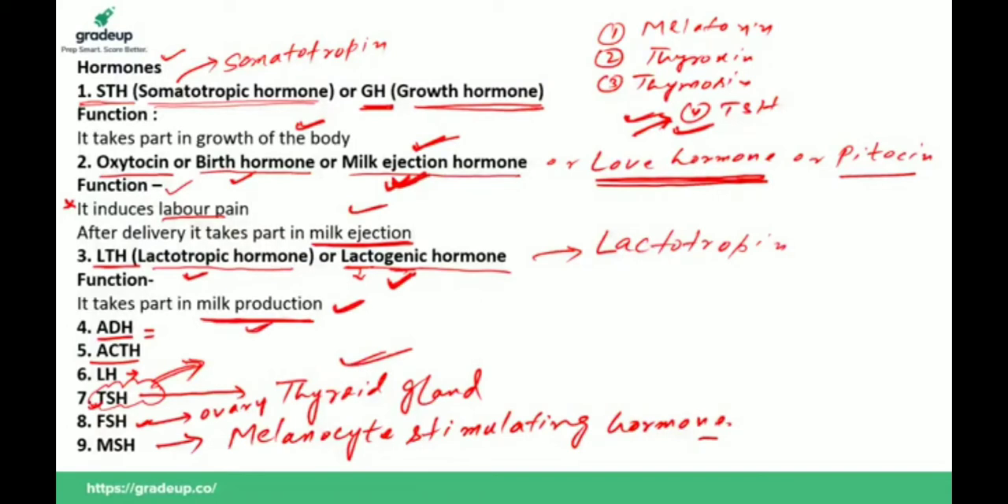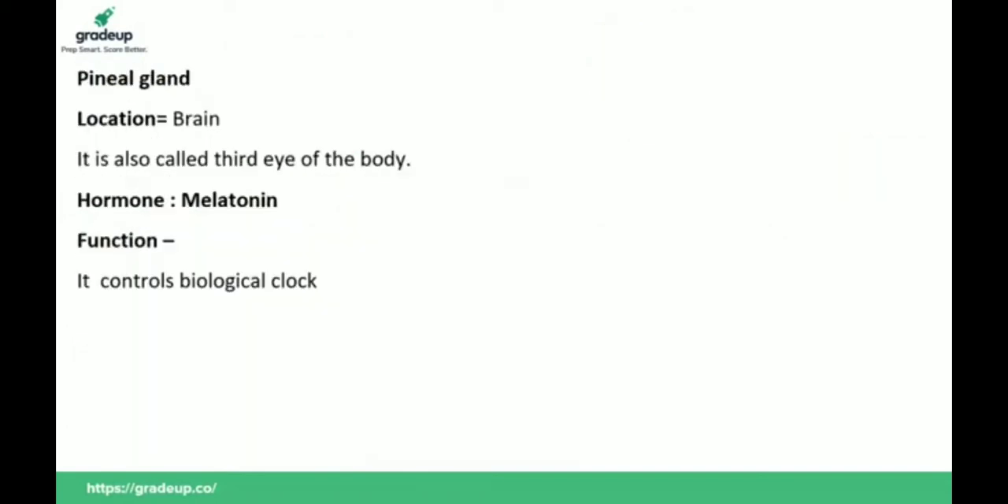Now we have the next endocrine gland, the pineal gland. What is the location? It is also found in our brain, and it is also called the third eye of the body. Suppose the question is, which gland is also known as the third eye of the body? It is the pineal gland, and the hormone secreted by the pineal gland is melatonin.